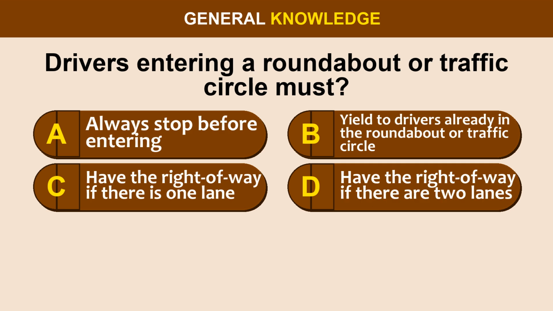Question 35. Drivers entering a roundabout or a traffic circle must: Option A, always stop before entering. Option B, yield to drivers already in the roundabout or traffic circle. Option C, have the right of way if there is one lane. Option D, have the right of way if there are 2 lanes.